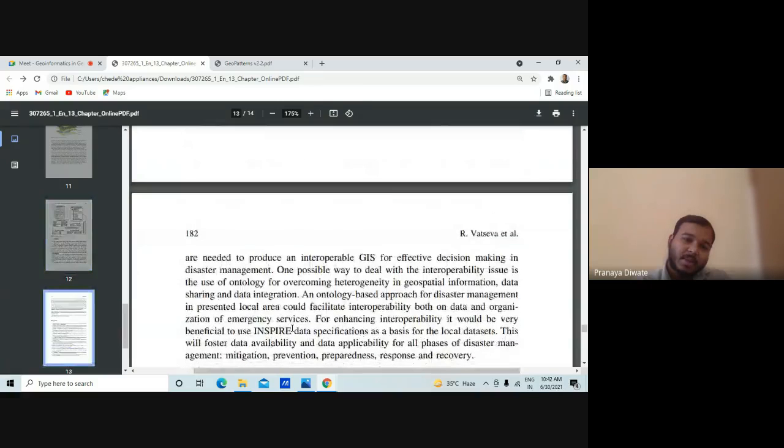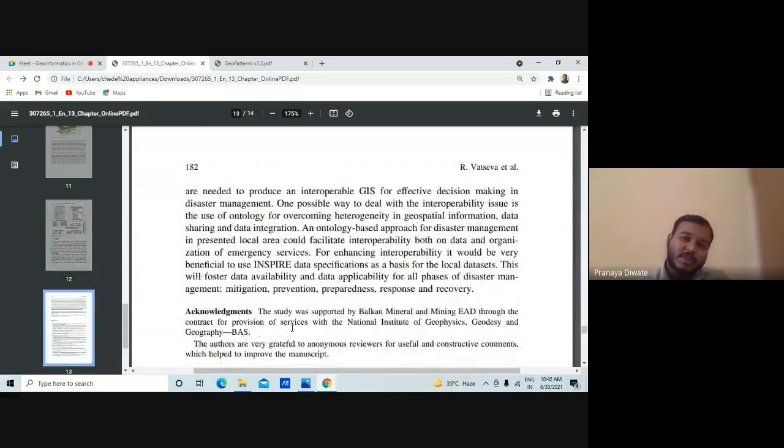Further effort is needed to produce an interoperable GIS for effective decision making in disaster management. One possible way to deal with the interoperability issue is the use of ontology for overcoming heterogeneity in geospatial information data sharing and data integration.